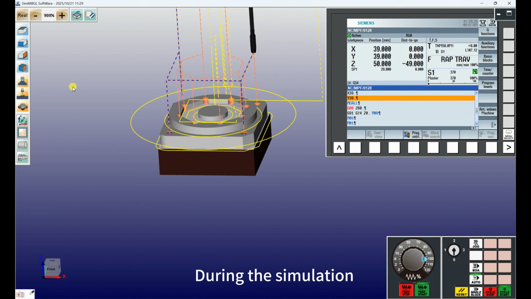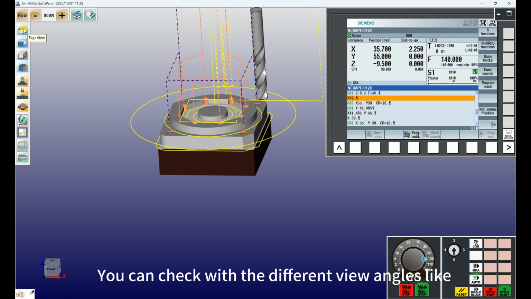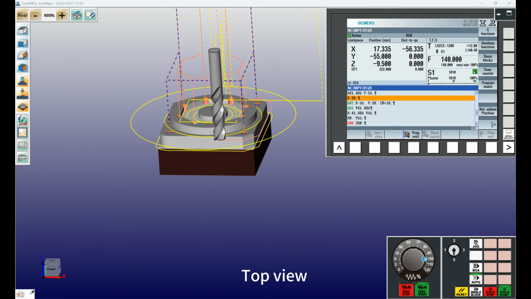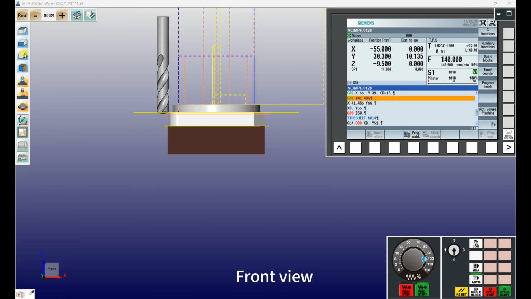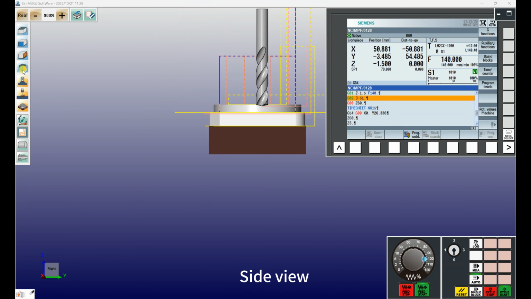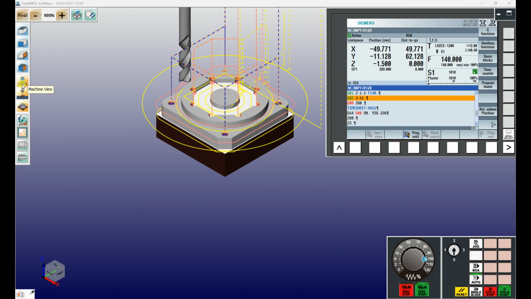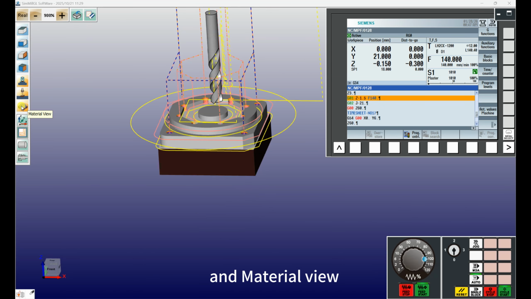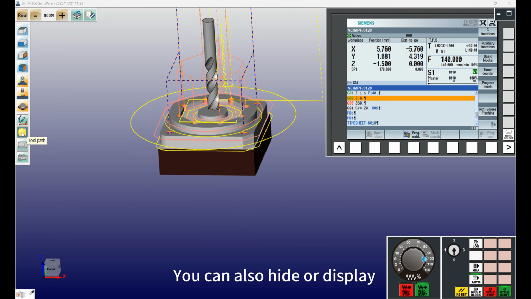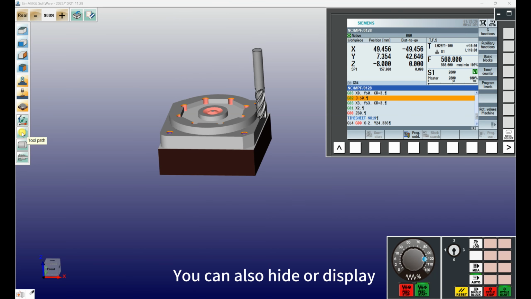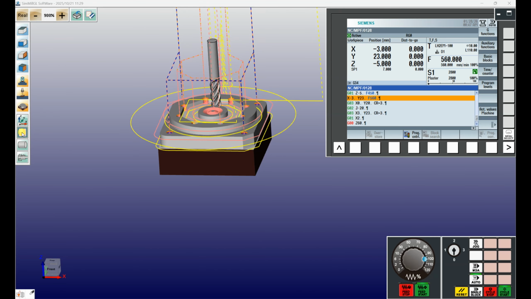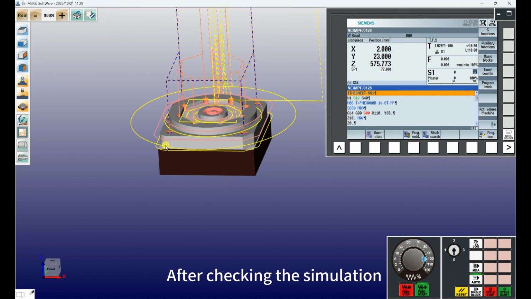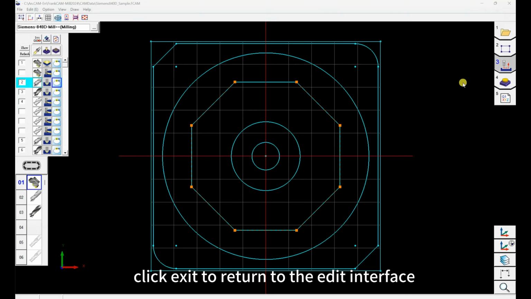During the simulation, you can check with the different view angles like top view, front view, side view, ISO view, machine view, table view, and material view. You can also hide or display the toolpath. After checking the simulation, click Exit to return to the Edit interface.